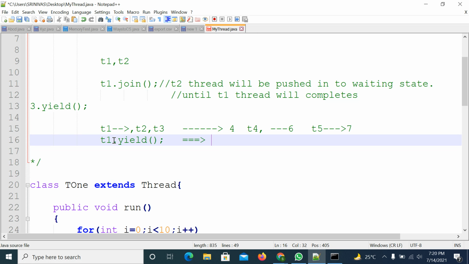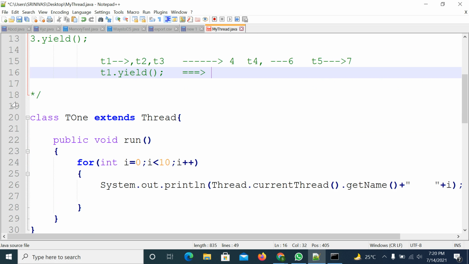But the yield method will work based on the platform. Some operating systems may support it, some operating systems may not support it. So in this case, you cannot expect the exact output. Suppose you created two threads having the same priority. If you apply the yield method on one thread and try to get the output of the second thread, and the operating system is not supporting the yield method, then you don't get it. So it is platform dependent. Some operating systems may support, some may not. So we'll try to use this yield method, right?